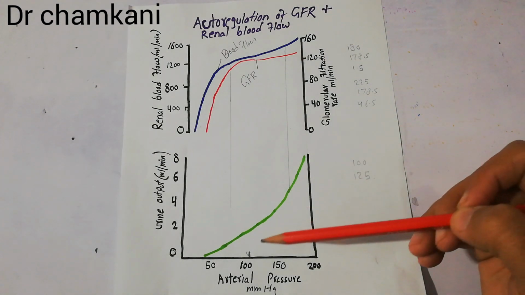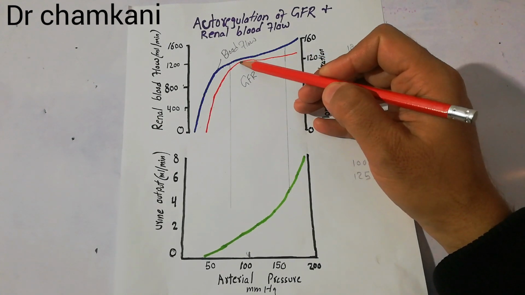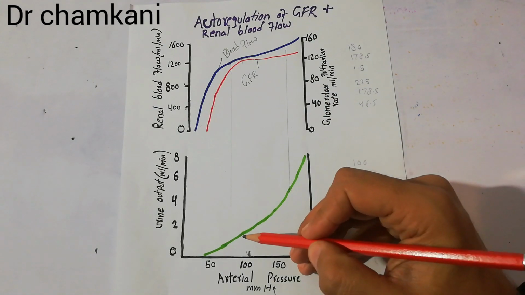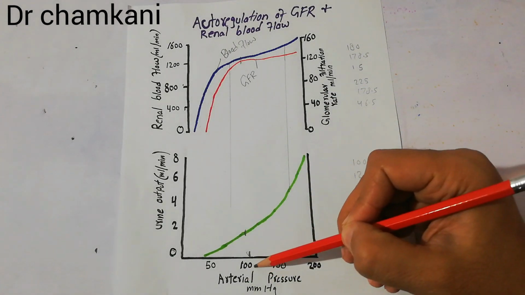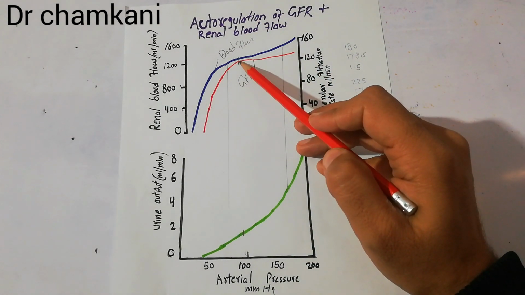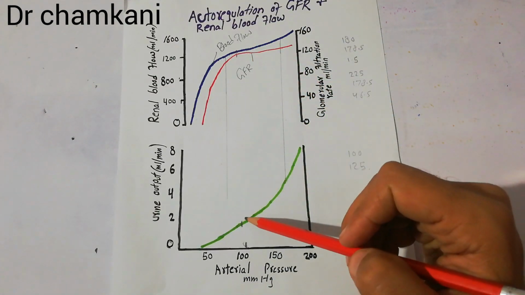Now, at normal arterial pressure, at this level, we have the normal GFR, normal blood flow, and normal urine output. At a normal arterial pressure of 100 mm of mercury, we have a normal GFR of around 120 ml per minute, a normal blood flow of around 1100 ml per minute, and normal urine output.